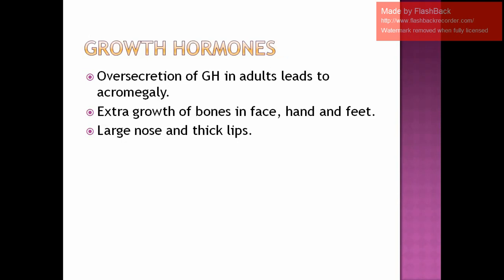Now what will happen if this growth hormone is secreted in very much excess in adults? In adults, it will lead to another condition called acromegaly. So over-secretion of this growth hormone in adults will lead to a condition called acromegaly. Am I clear? Extra growth of bones in the face will be there. That means your face will look disproportionate, because the growth of the bones is not in a proportionate manner.